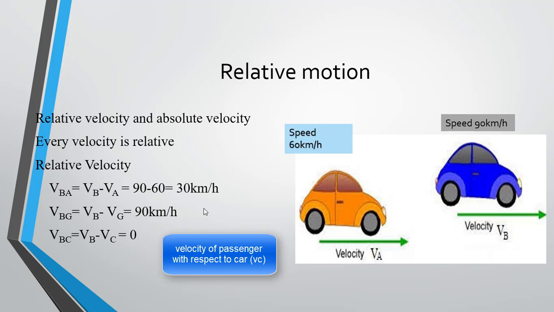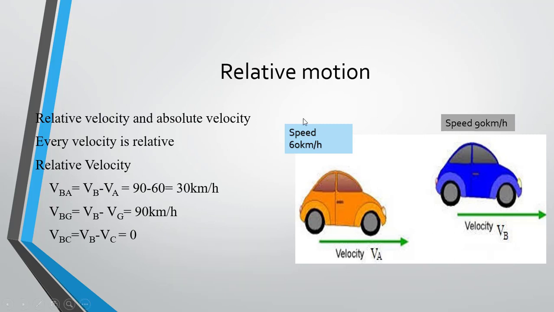So it means the velocity of the observer with respect to ground will be 0, because the observer's VO minus VG will be 0, since both velocities are the same. So here we can take the velocity of ground as 0.